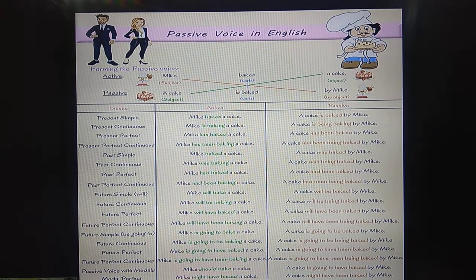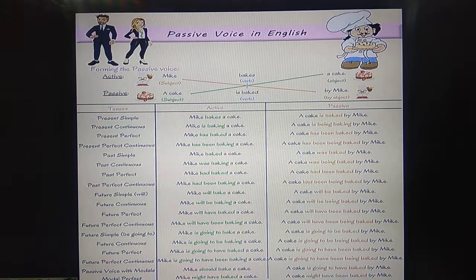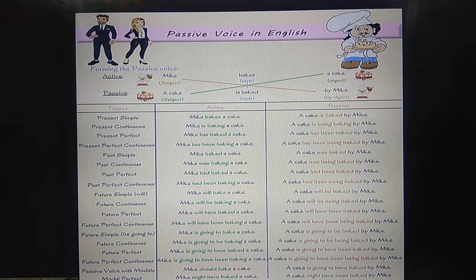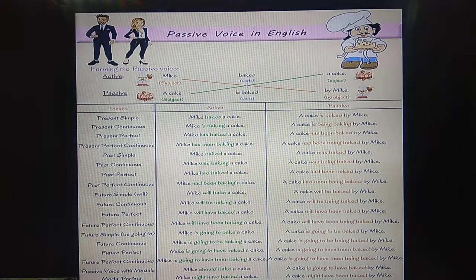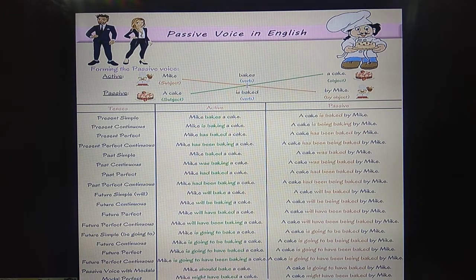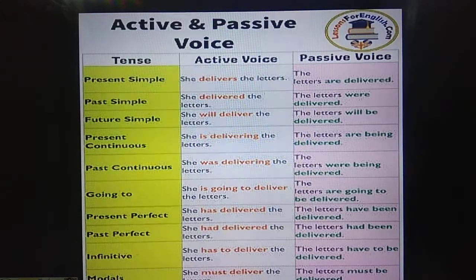And future perfect, Mike is going to have baked a cake. A cake is going to have been baked by Mike. And future perfect continuous, Mike is going to have been baking a cake. A cake is going to have been being baked by Mike. So you can go through all those examples given according to the tenses.